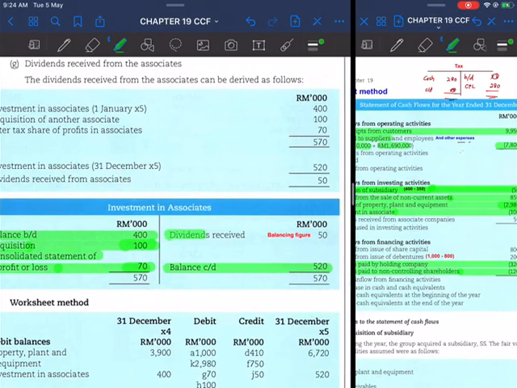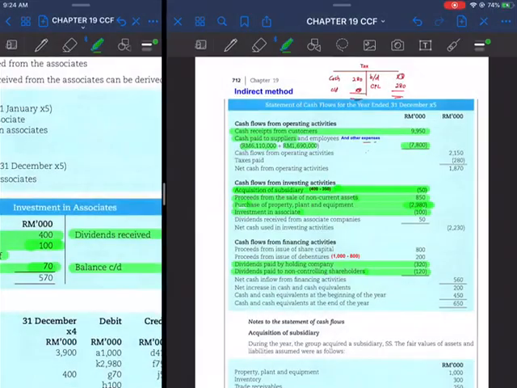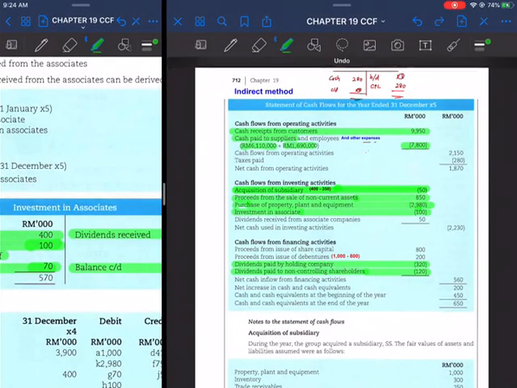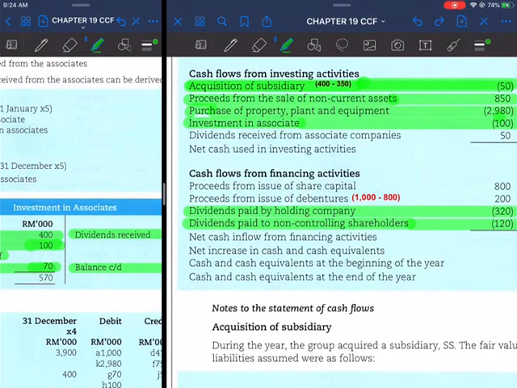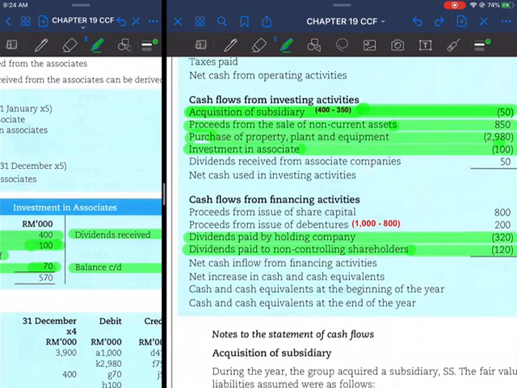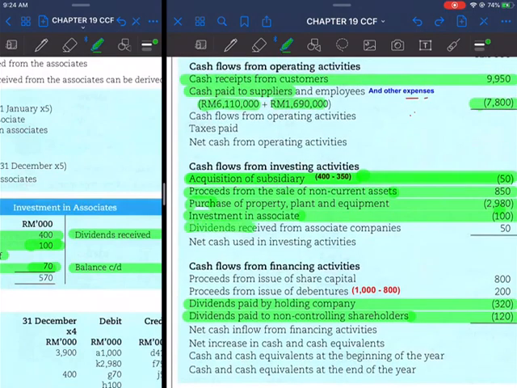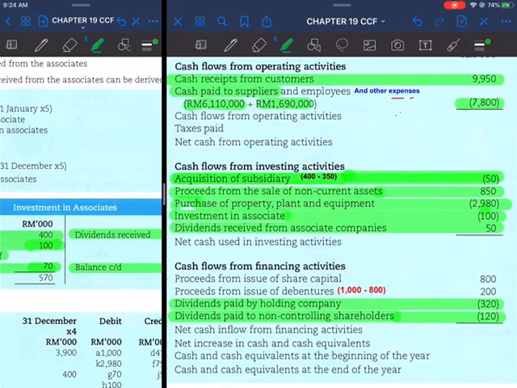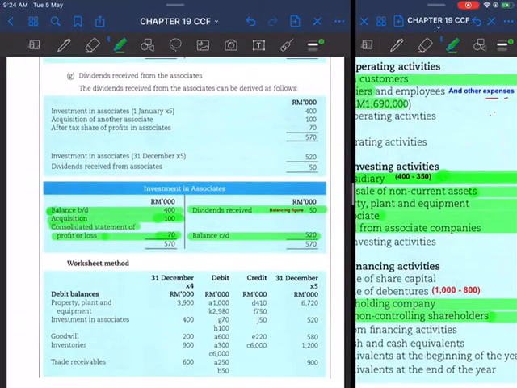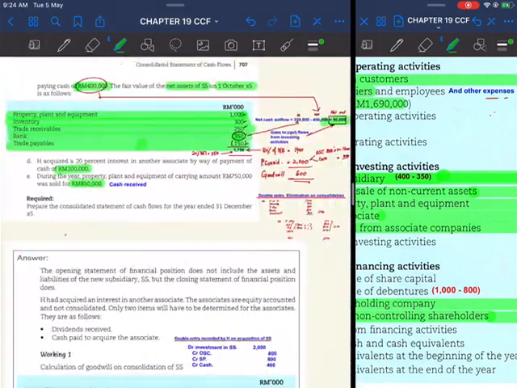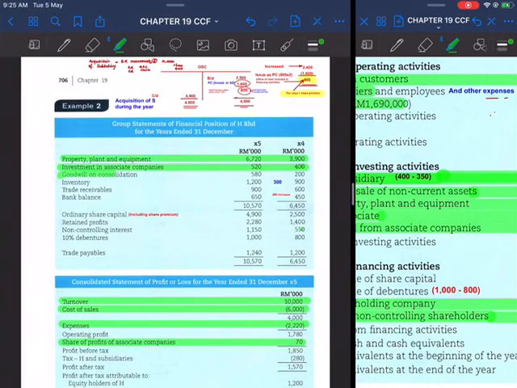So the remaining figure here, which is the balancing figure, represents dividends received from associate company. This is the amount that is going to be entered in the cash flow statement under investing activities, dividend from associate company, 50,000, money coming in. Okay, so settled with regard to associate companies.